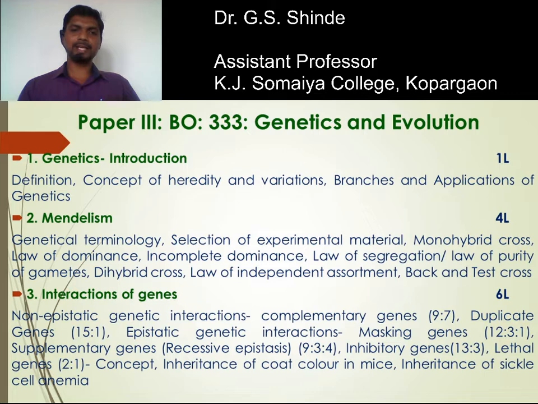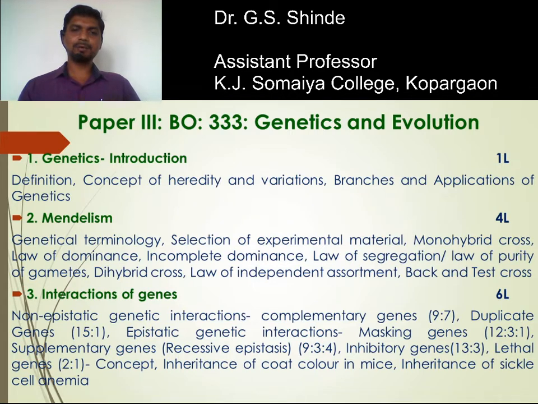Such types of interactions are referred to as non-epistatic genetic interaction. Due to such interaction, the classical Mendelian dihybrid ratio 9:3:3:1 gets modified into different combinations. For example, in the case of complementary genes, the ratio is modified to 9:7, while in the case of duplicate genes, the ratio is 15:1.